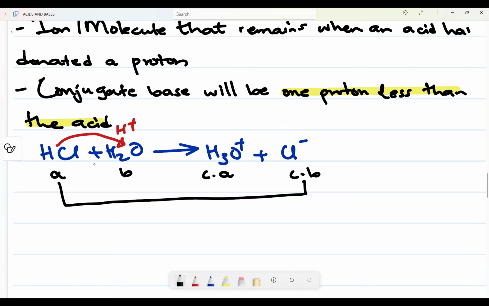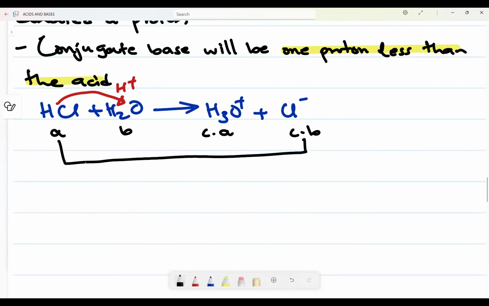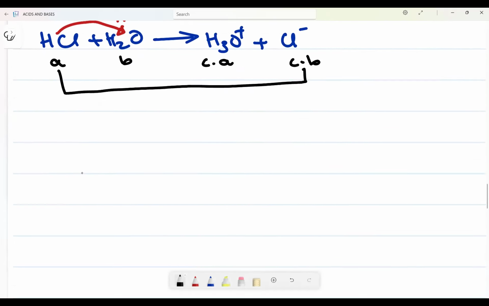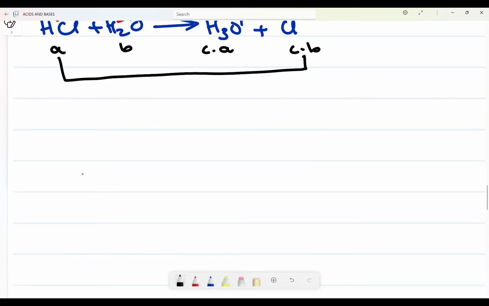Now, if I might have an example like this, let's have now on number 2, conjugate acid of a base.